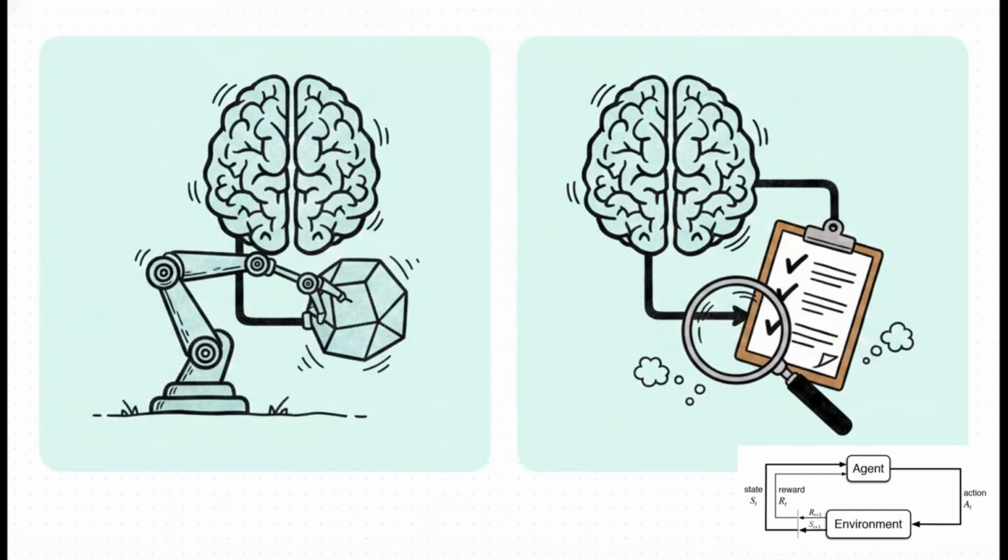Building on that idea, we get actor-critic algorithms. This essentially splits the AI's brain into two distinct neural networks working together. You have the actor, who is out there in the environment making decisions and choosing actions. Then you have the critic, who stands on the sidelines evaluating those actions based on the rewards received. This dedicated coaching dynamic makes the learning drastically faster and way more stable. It's pretty much perfect for highly complex industrial automation and advanced robotics.